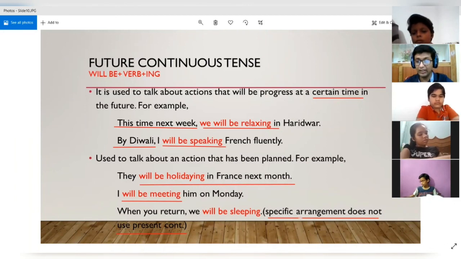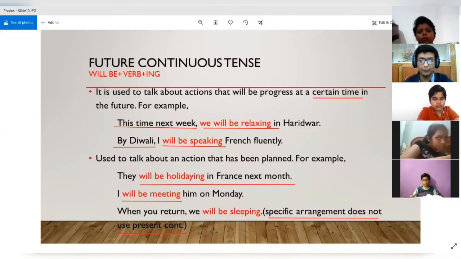Here we are talking about a very specific arrangement: the event of sleeping is being compared with your returning, so we are attaching two events. In this case, we will have to use the future continuous tense. We can't use the present tense for it. This is a specific arrangement.